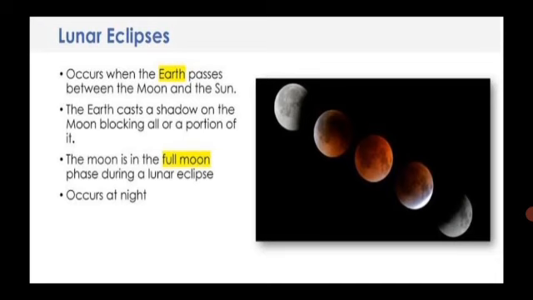You can watch a lunar eclipse with the naked eyes. A lunar eclipse can be seen over a period of a few hours. It occurs when the earth passes between the moon and the sun. The earth casts a shadow on the moon, blocking all or a portion of it. The moon is in the full moon phase during a lunar eclipse and it occurs at night time. Eclipses often occur in the solar system.